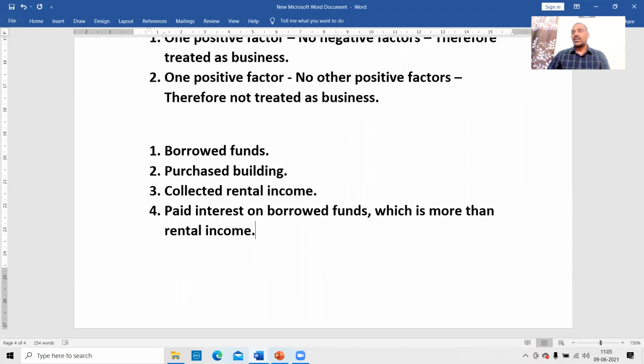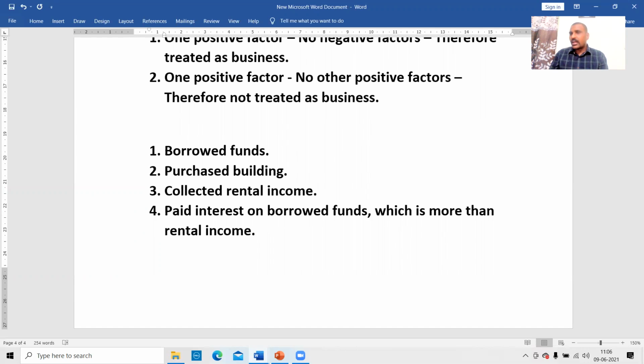Now we should ask the question: if the rental income is less, the borrowed amount is more and the interest expenditure is more, why will anyone do this? Any rational person, any intelligent person, a common sense person will not do like this. Because rental income is less than the interest on borrowed funds, then why have I purchased? That means there is clearly an indication that you are supposed to sell.